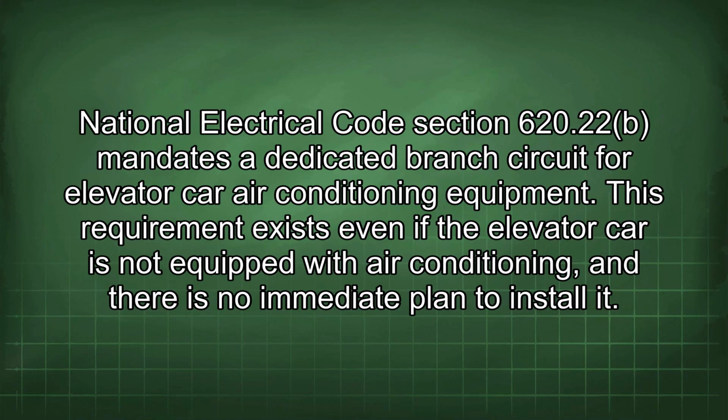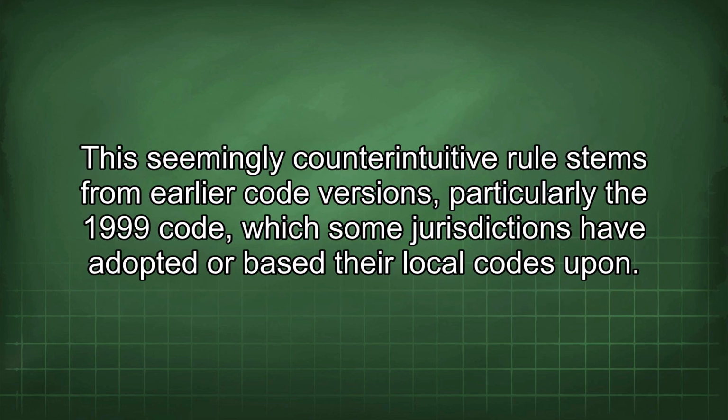National Electrical Code Section 620.22 mandates a dedicated branch circuit for elevator car air conditioning equipment. This requirement exists even if the elevator car is not equipped with air conditioning, and there is no immediate plan to install it. This seemingly counterintuitive rule stems from earlier code versions, particularly the 1999 code, which some jurisdictions have adopted or based their local codes upon.